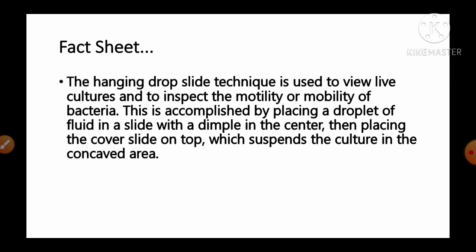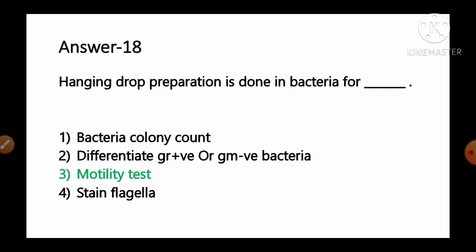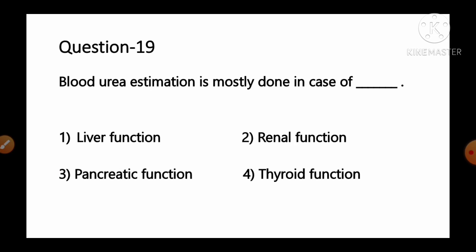This is accomplished by placing a droplet of fluid on a slide with a dimple in the center, then placing the cover slide on top, which suspends the culture in the concave area. So in short, the hanging drop method is used for visualizing the motility of the bacteria. So option number 3, motility test, is the correct answer. Move to the next question, number 19.